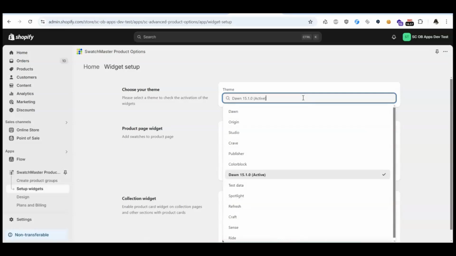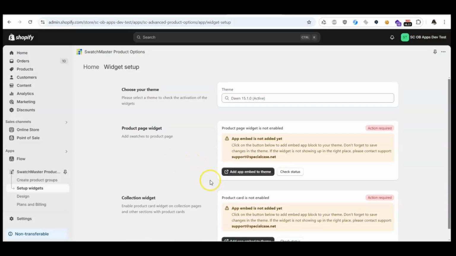By default, your current store theme will be selected. To add a widget to a product page, click the Add button in the Product Page Widget section. You will be redirected to the template editor in the customizer.